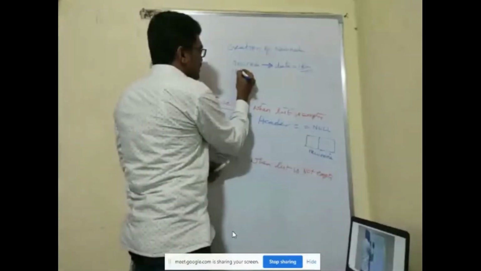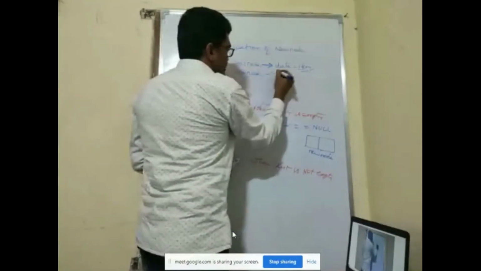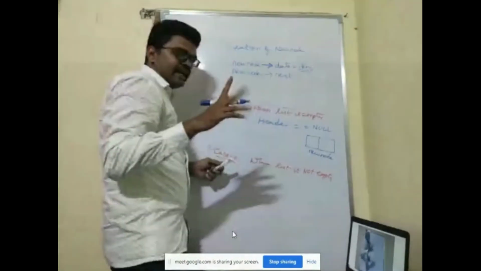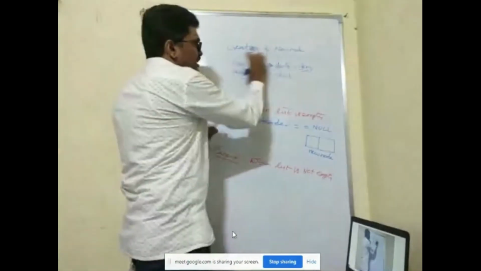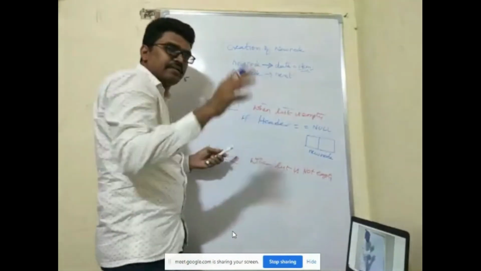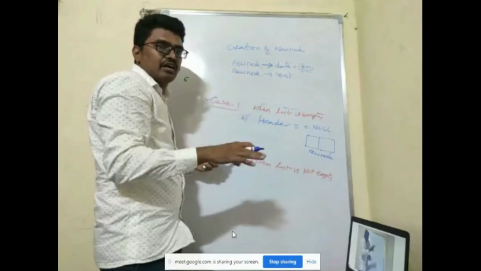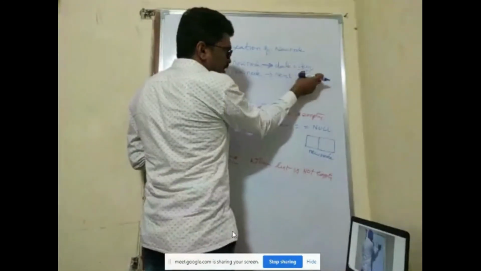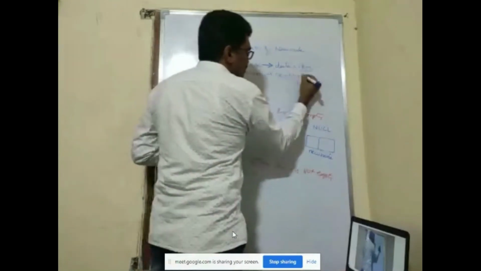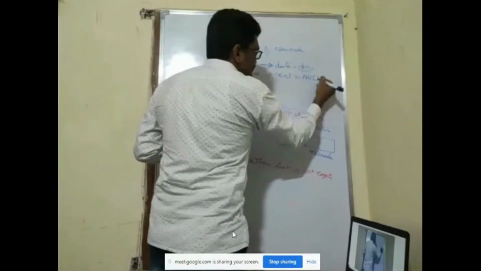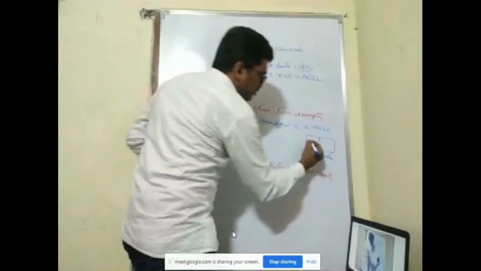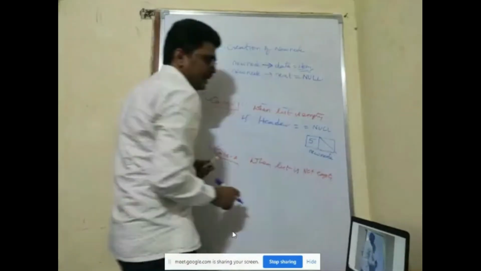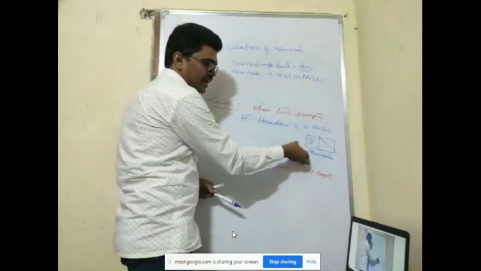Similarly, new node next. We have two fields, data and next. Creation I am not writing here; you have to do it using dynamic memory allocation, either the malloc or calloc functions in C. So new node data is equal to item, and new node next by default will store null. The actual item which you want to store we put in the data, and the next field we make null. This is how we create a new node.